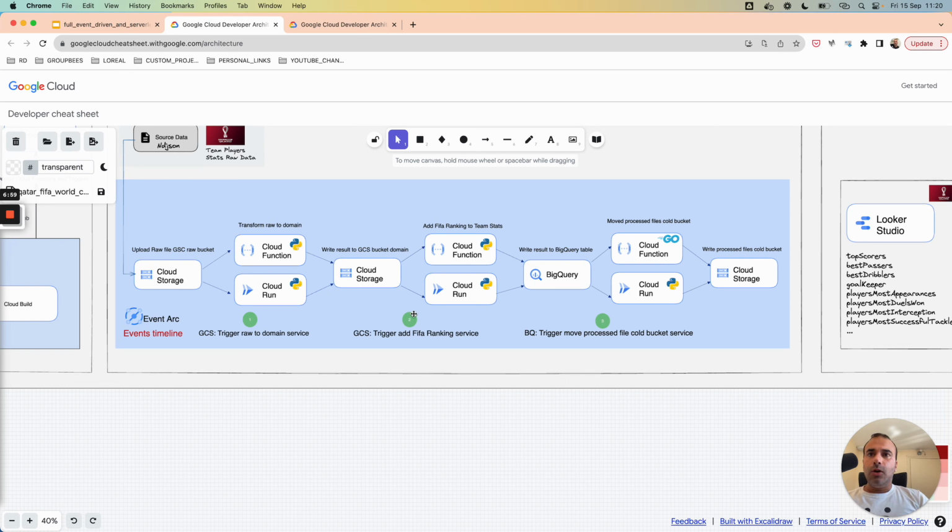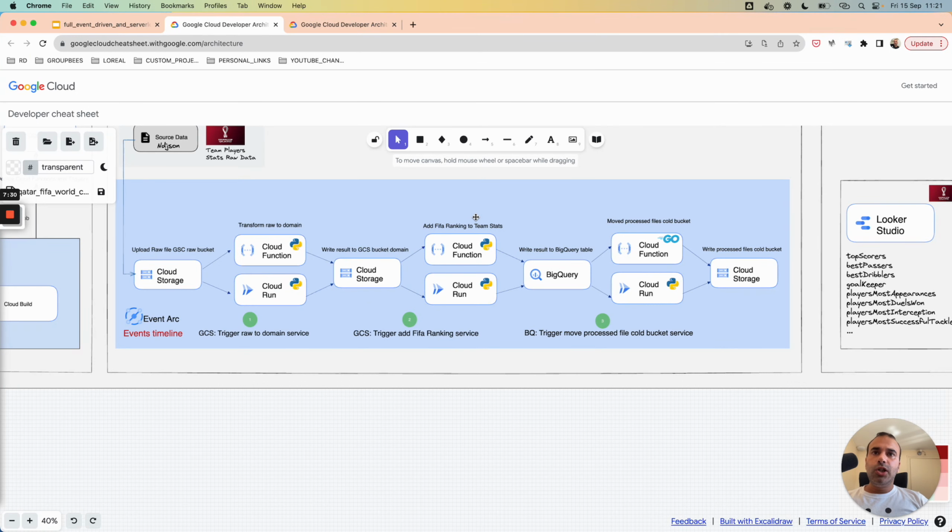Then with Eventarc, we will detect the upload of this file, and we will trigger a second serverless component. This component will retrieve another file, which contains the FIFA ranking per team.